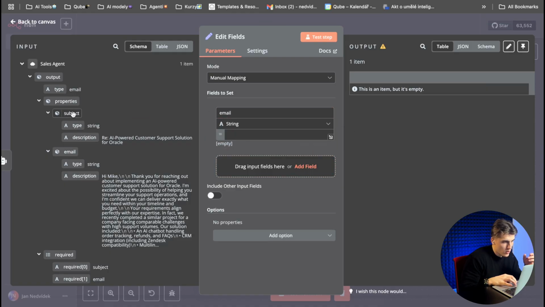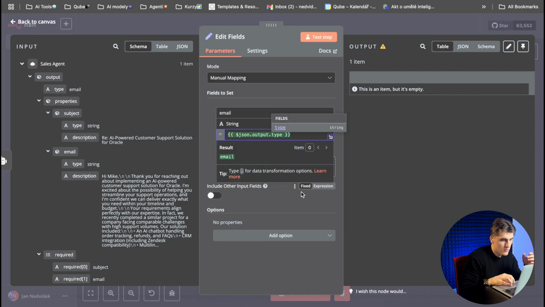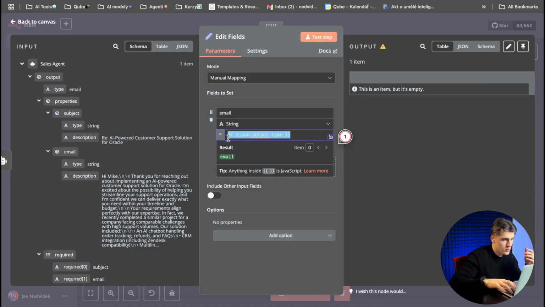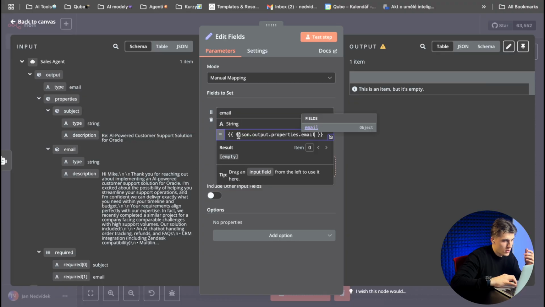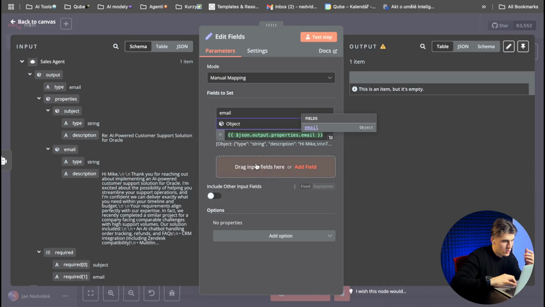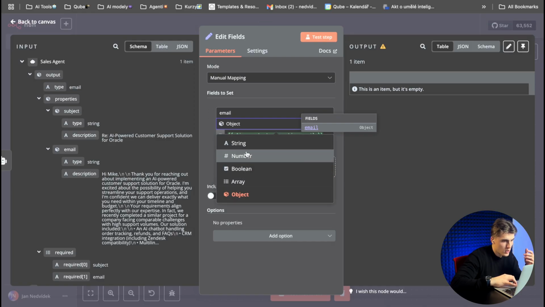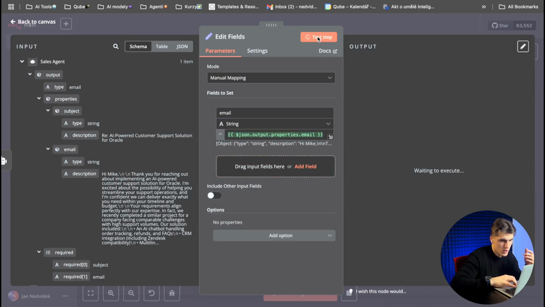Email one. Okay, but I think we need to use type. No. I need to use the email. No, we need to use string. Is this it?